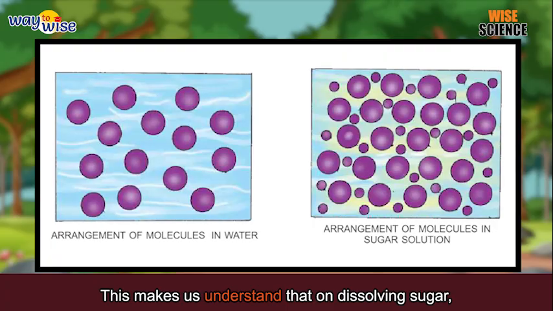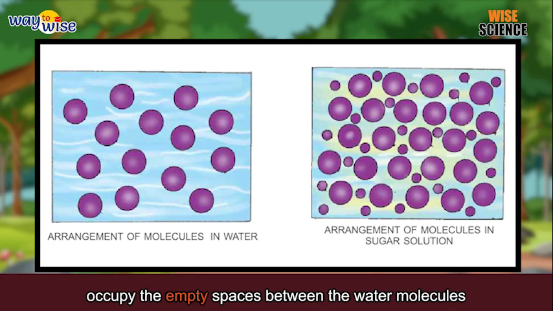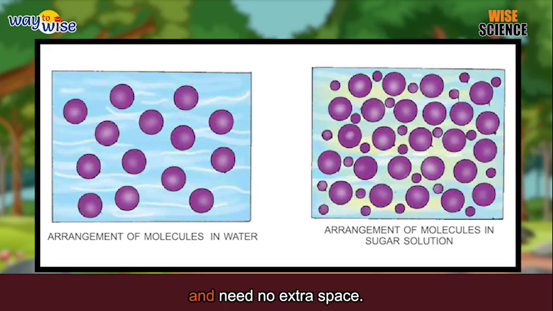This makes us understand that on dissolving sugar, the molecules of sugar occupy the empty spaces between the water molecules and need no extra space. Thus, the volume of the solution and the solvent remain almost the same.